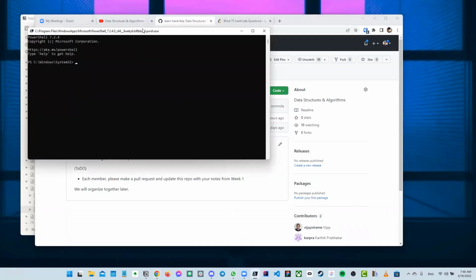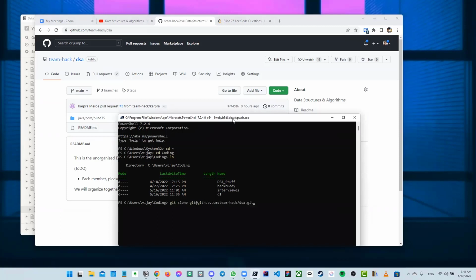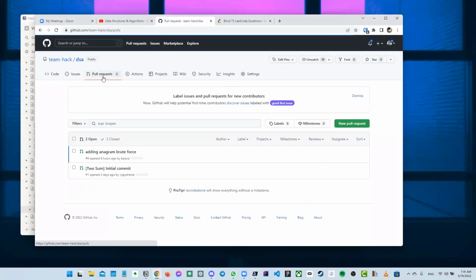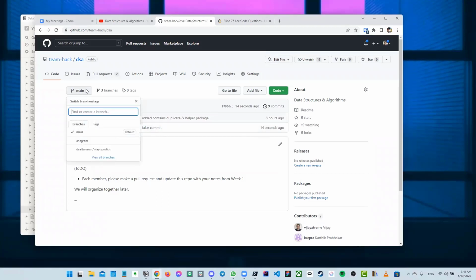So the instructions would be, on your machine, go to this repo. I think I put it in my coding folder, or I can just do it from scratch. Yeah, I did. Perfect. You can refresh it. Oh, I committed directly, actually. Yeah, the last three were added by me.